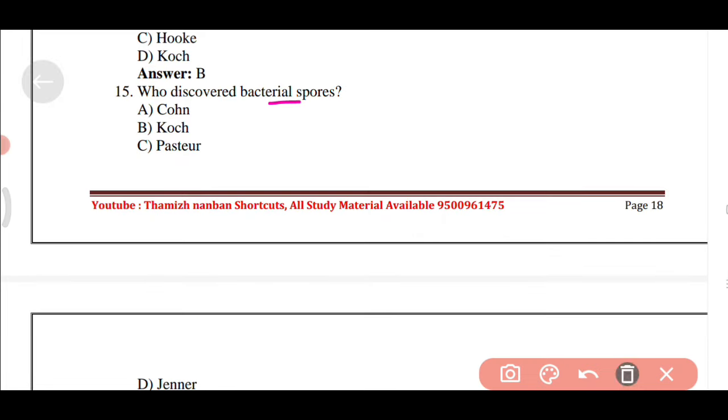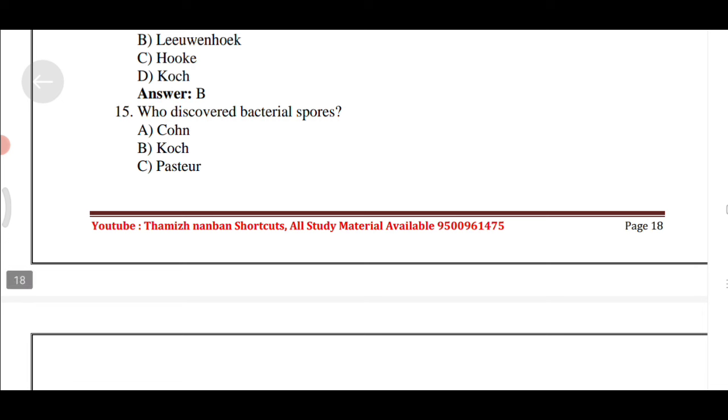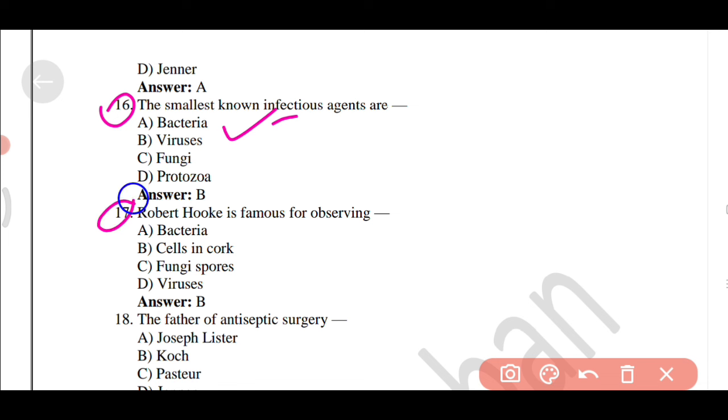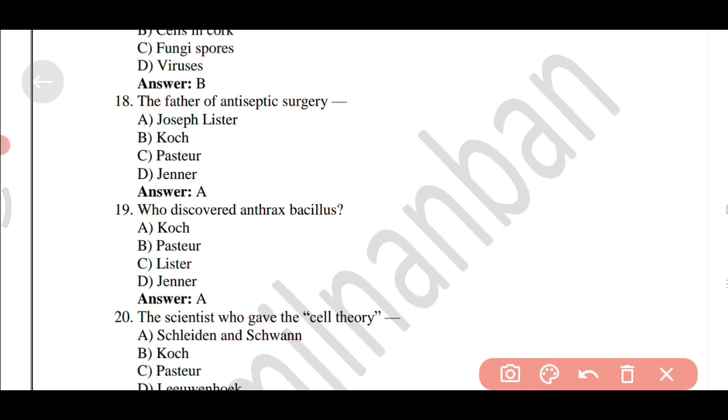Who discovered bacterial spores? Option A, Koch. The smallest known infectious agents are option B, viruses. Robert Hooke is famous for observing option B, cells in cork. The father of antiseptic surgery: option A, Joseph Lister. Who discovered Anthrax bacillus? Option A, Koch.